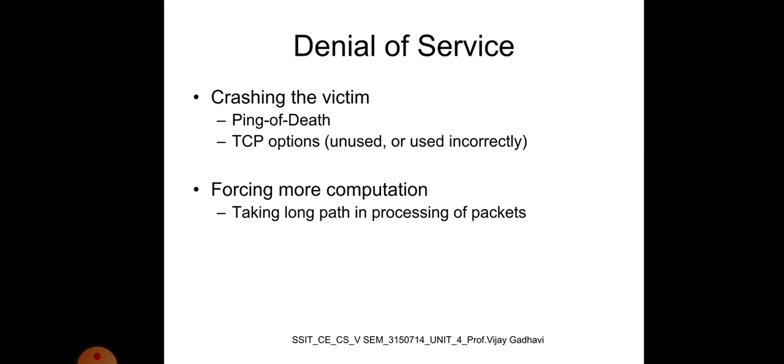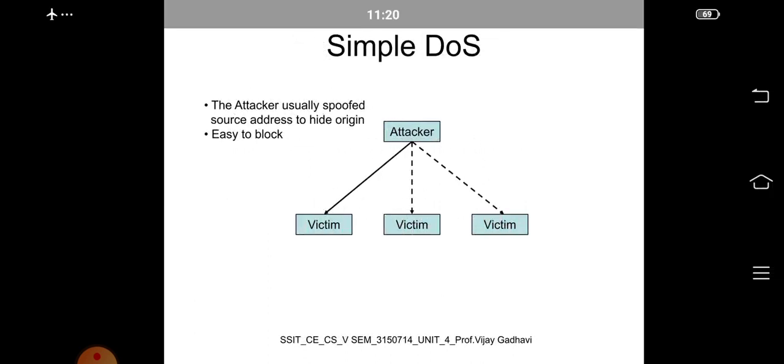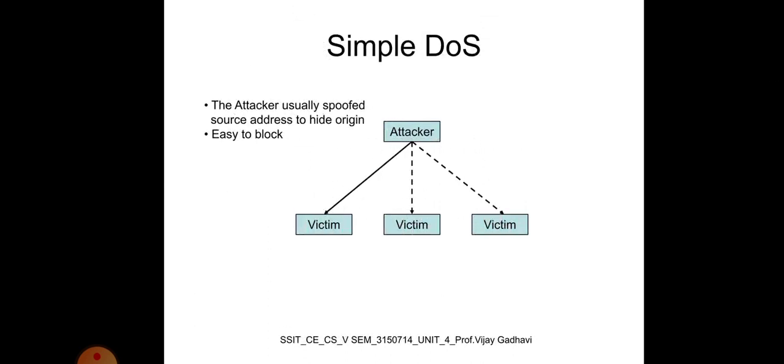A DoS attack mainly crashes the victim and forces more computation, taking a long path in processing packets. In a simple DoS, the attacker usually spoofs a source address to hide the origin. It's easy to block, as the attackers are directly connected to the victims.